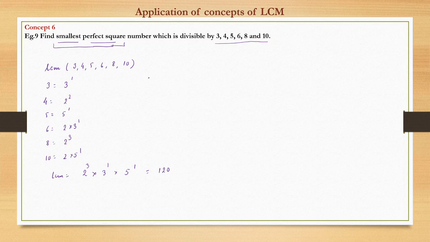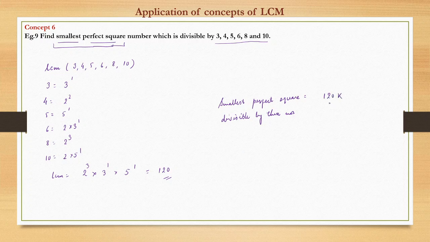but the question is to find the smallest perfect square number. So now we see here that the smallest perfect square which would be divisible by these numbers will be a multiple of 120k, right?